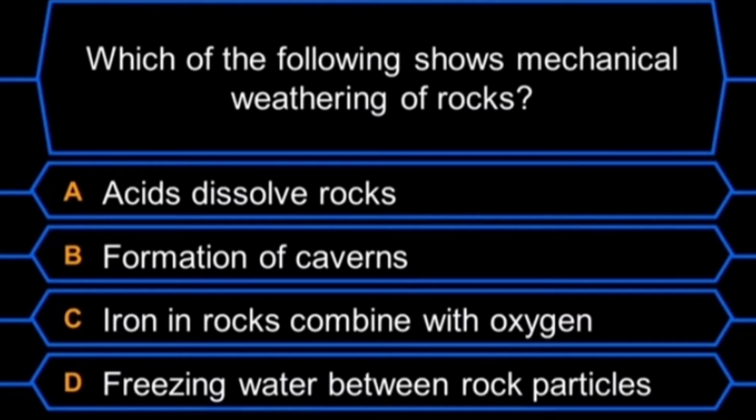Which of the following shows mechanical weathering of rocks? A. Acid-dissolved rocks, B. Formation of caverns, C. Iron in rocks combined with oxygen, D. Freezing water between rock particles. The answer is letter D, freezing water between rock particles.